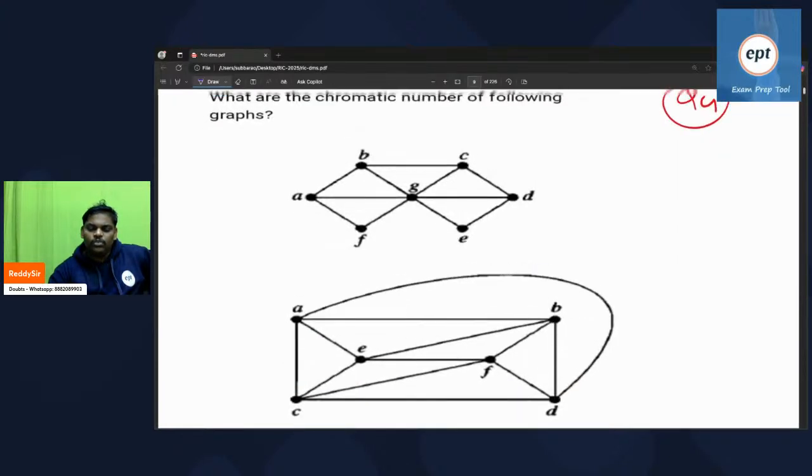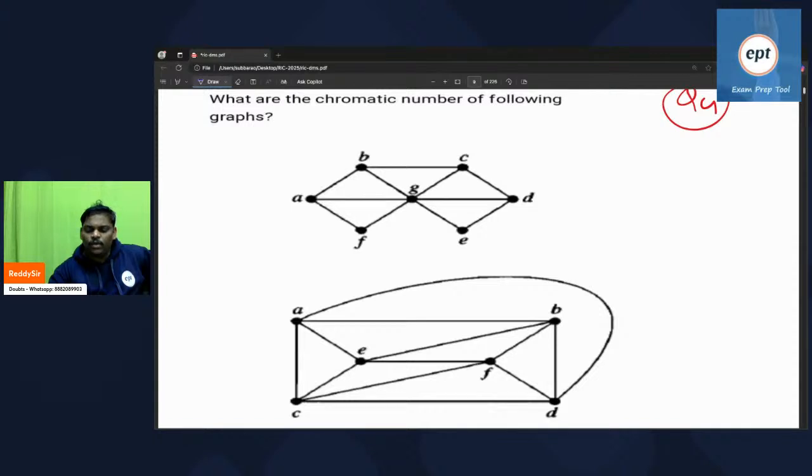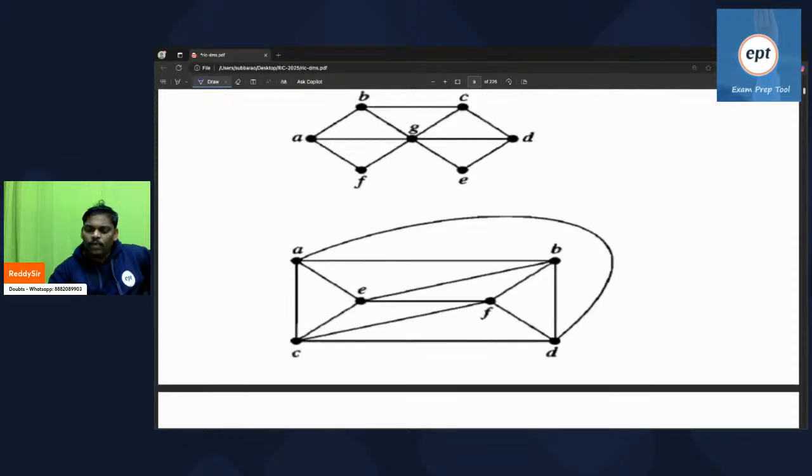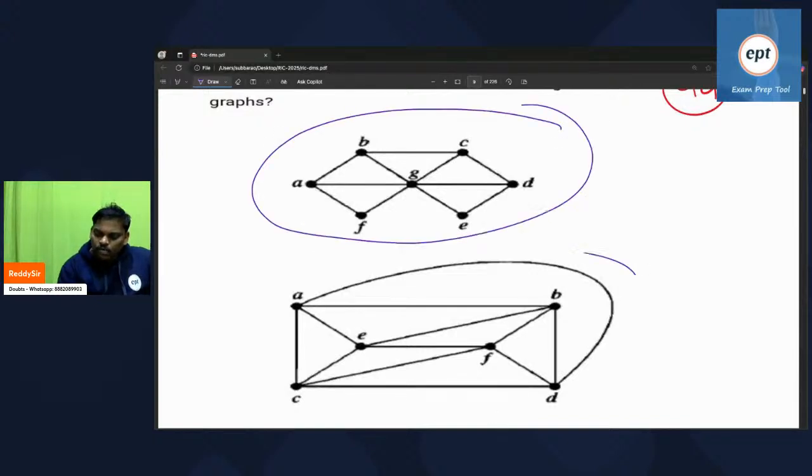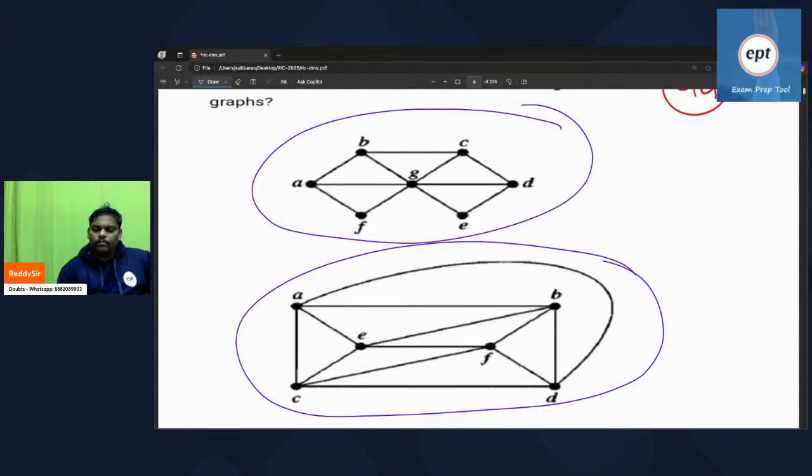Can you try this? What is the chromatic number for the following graph? For these two graphs, find out the chromatic number.